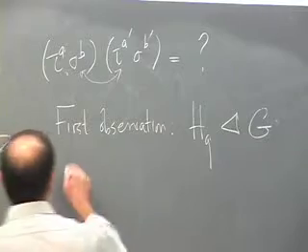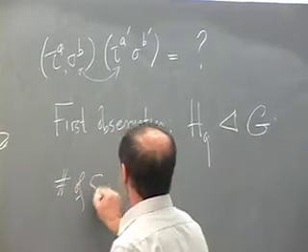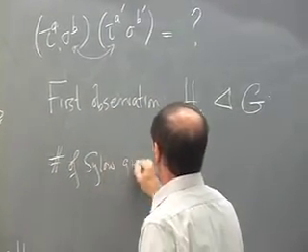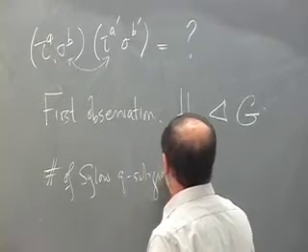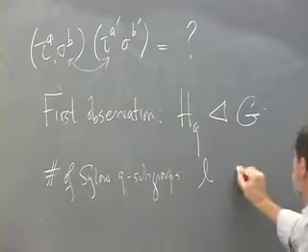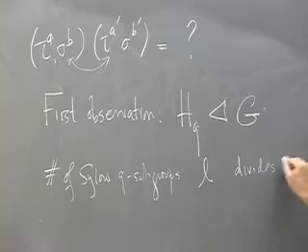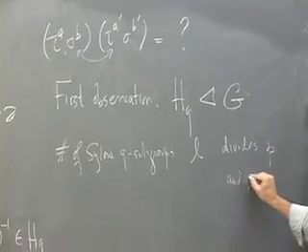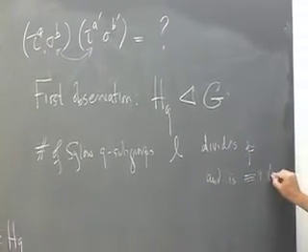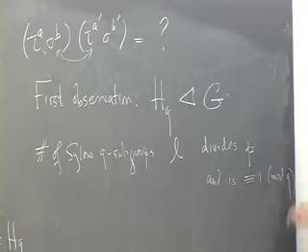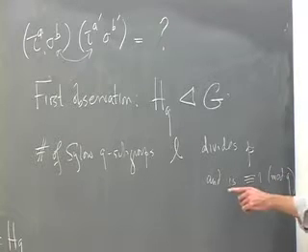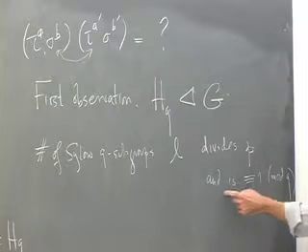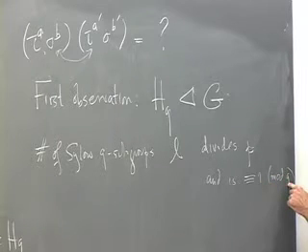The number of Sylow Q-subgroups divides P and is congruent to 1 mod Q. Well, any number other than 1, which is congruent to 1 mod Q, is at least Q plus 1.